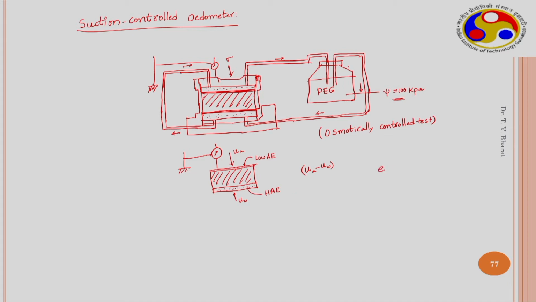So, this way void ratio can be measured, suction can be controlled, and the water content of the soil can be obtained by having an independently established soil water characteristic curve. Therefore, knowing the suction, either water content or degree of saturation can be obtained. So, this way these three parameters can be obtained from these particular tests, and the constitutive relationships can be developed for different soils.